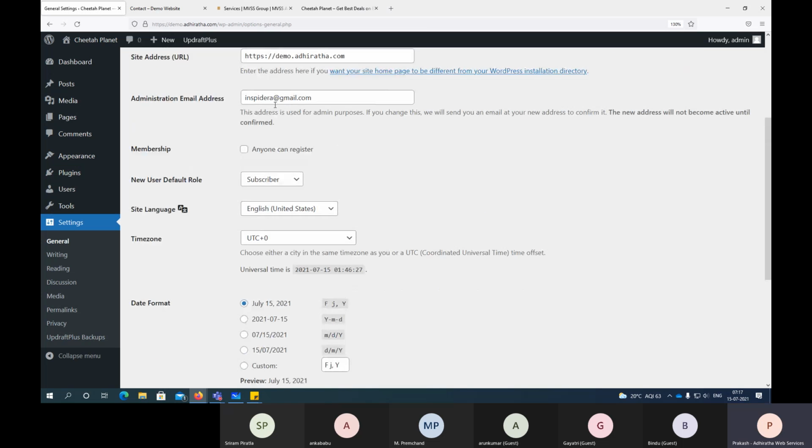Okay, what is our administration email? Like for example, if you forgot your password or anything, how do you get your password reset, right? That is here. Then membership.